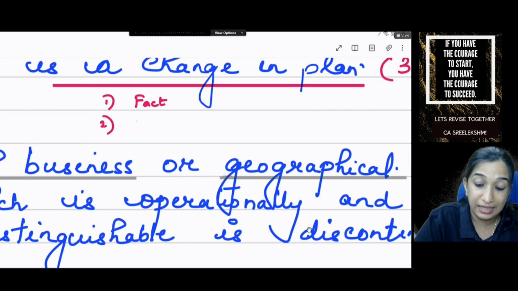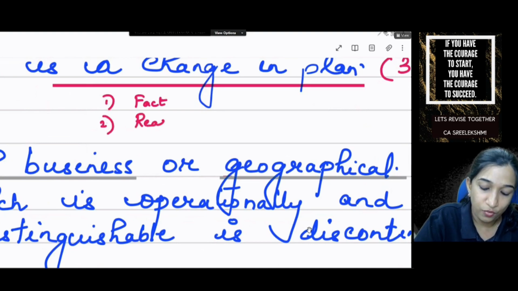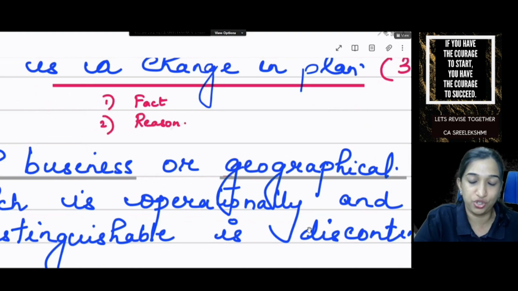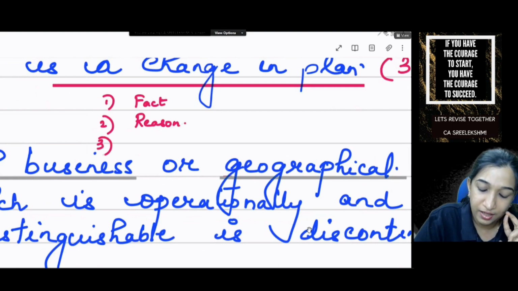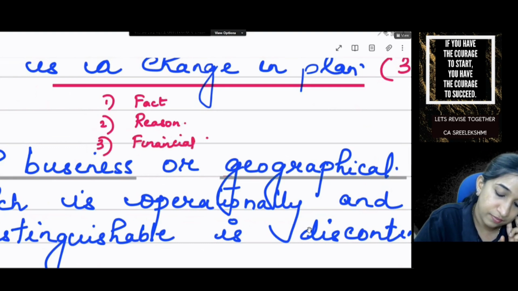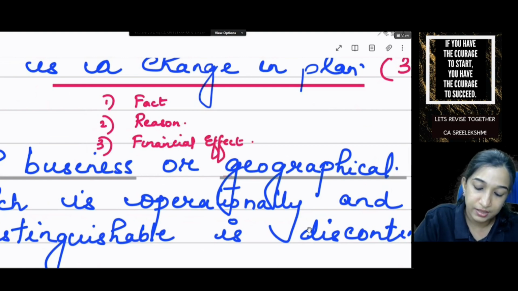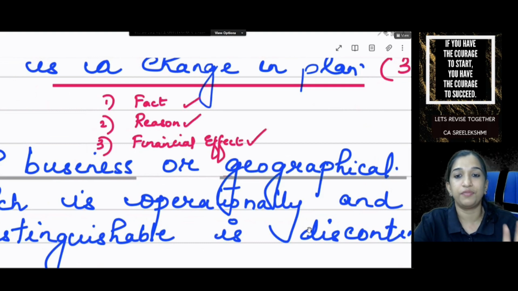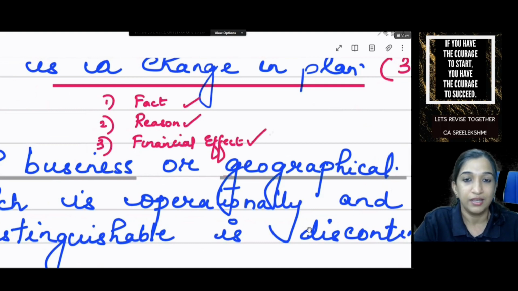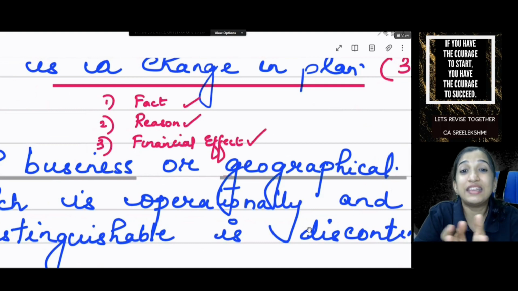Okay. Then reason. What is the reason for the change? Financial effect. Fact, reason, financial effect has to be disclosed. That's it. That's with the theory.